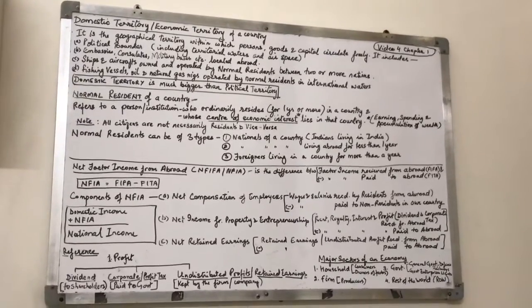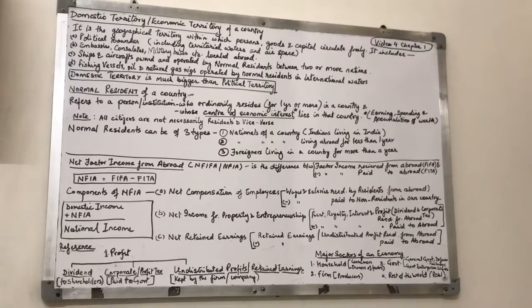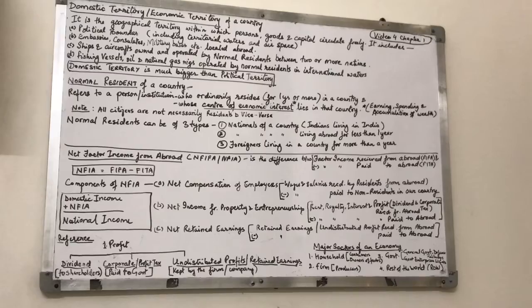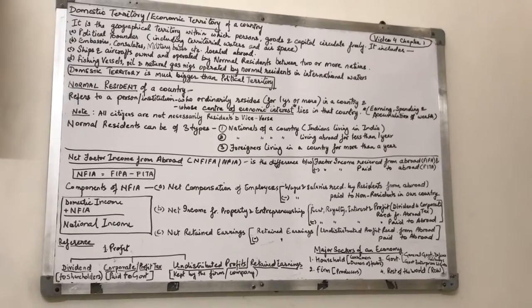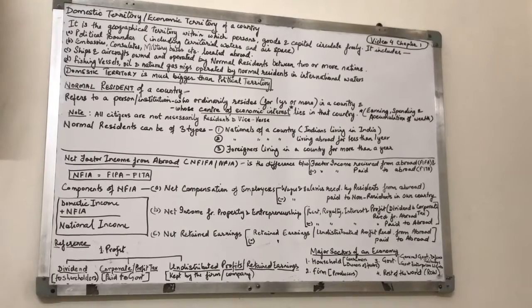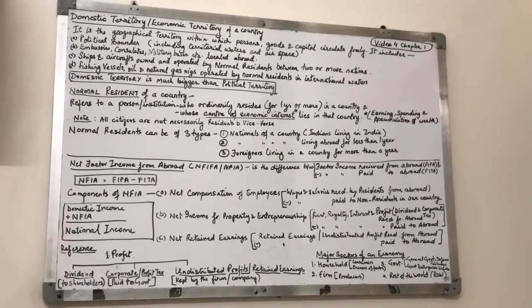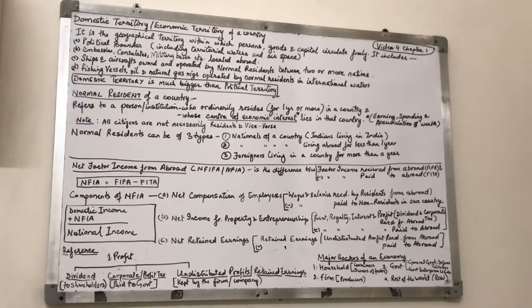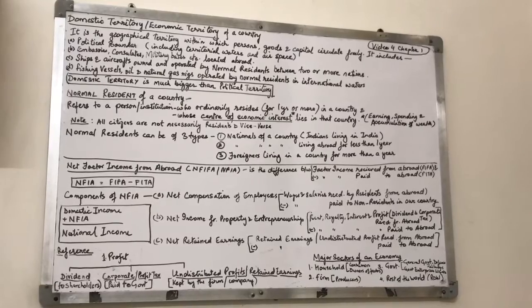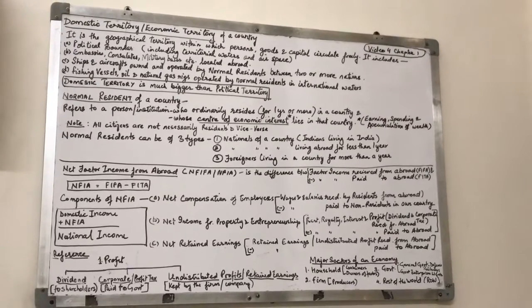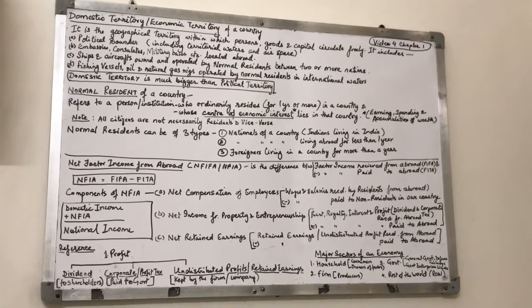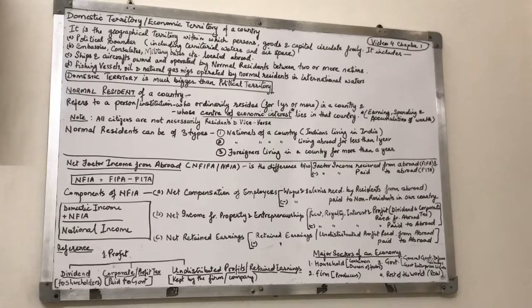Now, coming to the last part of the video, components of NFIA. The NFIA that we were speaking about, the difference between factor income from abroad and to abroad, is divided into three parts. It has three parts or three components. Number one, net compensation of employees. Always remember, children, the word net always involves some calculation, plus or minus. Net is never one value. It will always come as a plus or minus. So net compensation of employees.